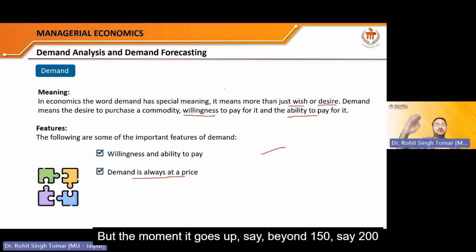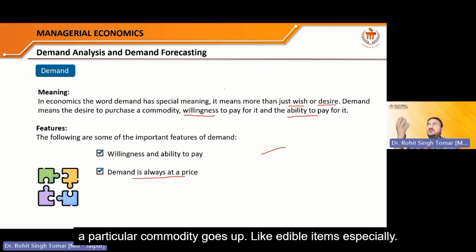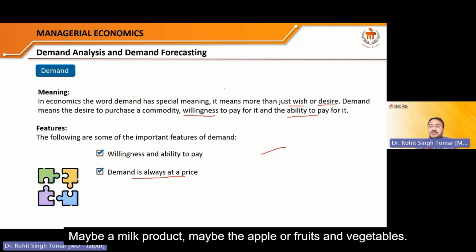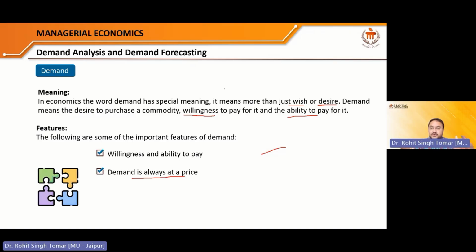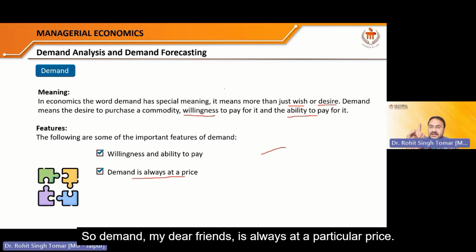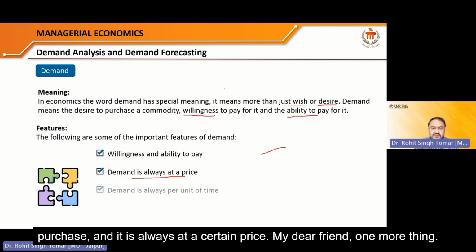But the moment it goes up, say beyond 150, say 200 rupees per kg, sometimes it happens that in a particular season the price of a particular commodity goes up, like edible items, especially maybe milk products, apples, or fruits and vegetables. When it goes up, I may not be purchasing it. I may not be wanting it, right? So demand, my dear friends, is always at a particular price. That is a second feature. The first feature, you should have the ability to purchase, and it is always at a certain price.